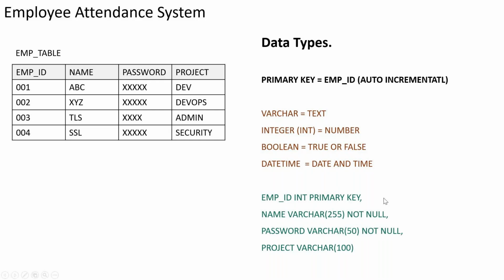Password, I know I don't want to go more than 50 characters. So I can put a control here saying that only 50 characters are allowed, not more than that. Then project varchar, again 100. For project name, maybe 100 is also very high; I can just put 20, or even just 10, because my project name will be below 10. So this is how I have to mention the types here.